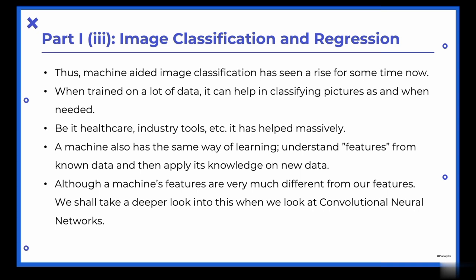A machine also has the same way of learning like us humans. They understand features from known data and then apply that knowledge on newer data. But the features that the machine learns are very much different from what we learn. We shall take a deeper look into this when we look at convolutional neural networks.